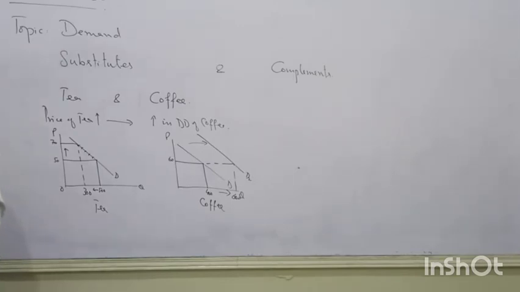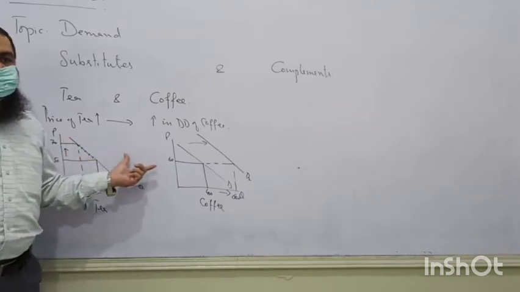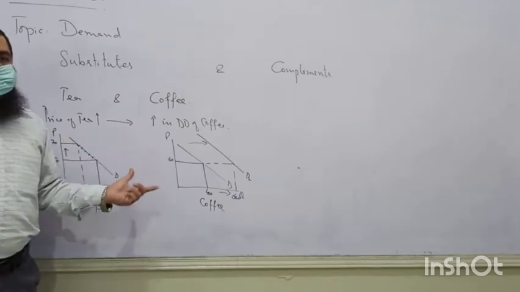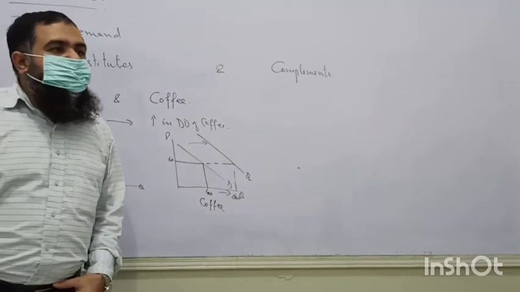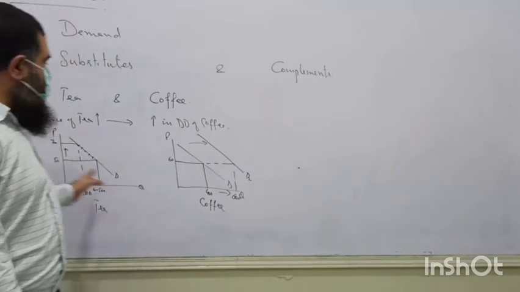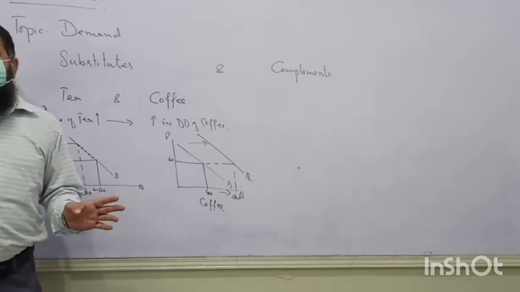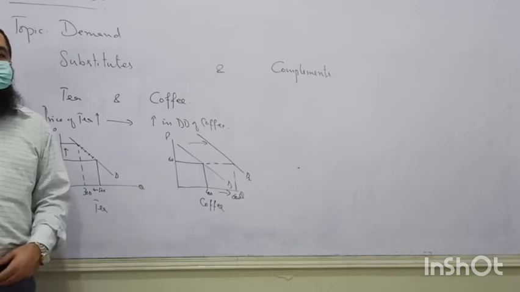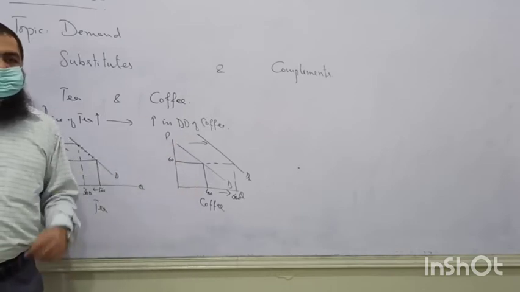Yeah. If any example comes to your exam, usually we have this type of example. Market of tea and coffee. One of the diagrams is given and they are asking a question which is the implicit diagram. Like this diagram is not given. In words they have suggested that the price of tea has increased, what happens to the demand of coffee. The coffee market is drawn below, so we shift it.